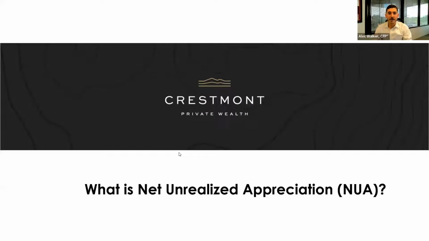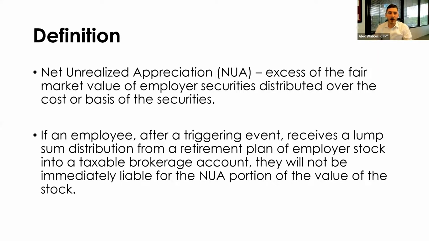Now, NUA is defined as the fair market value of employer securities distributed over the cost basis of those securities within a plan. After a triggering event such as turning age 59 and a half or separation from service, a participant has the ability to elect NUA with a full distribution of those assets from a retirement plan. Now, the employer securities, the holdings that you're electing NUA with, they cannot be rolled over to an IRA. They must be distributed to a brokerage account.